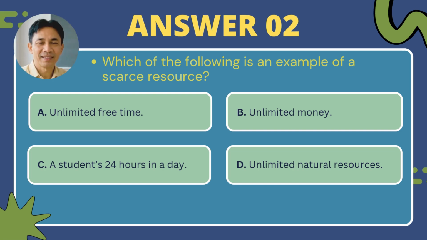The correct answer is C. A student's 24 hours in a day. Time is scarce because everyone has only 24 hours in a day. Students must choose how to use their time among studying, sleeping, working, and relaxing.